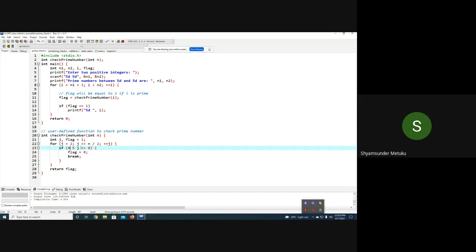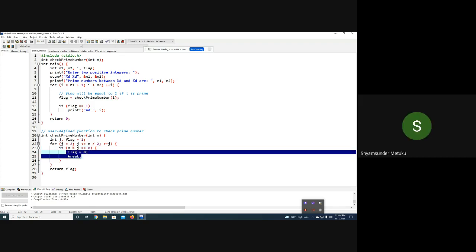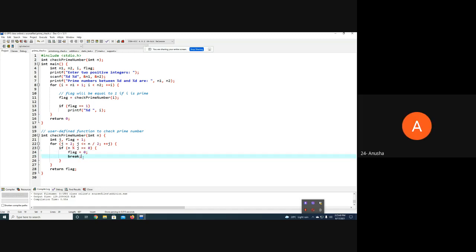Then you have 5 percentile 2. What is the value? 1. 1 double equal to 0, true or false? False. So do you think these two statements get executed? They won't get executed, so directly it will come here. Return flag. What is the value of the flag? 1. So this flag will be updated to 1. 1 double equal to 1, true. Then percentile d, 5 is going to be printed. Is 5 prime or not? Yes, sir. Prime.